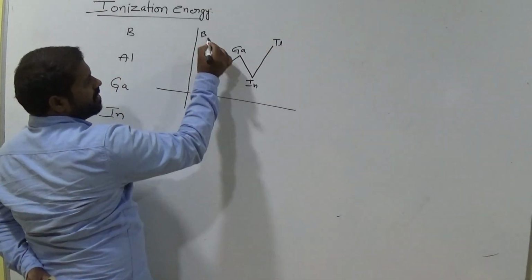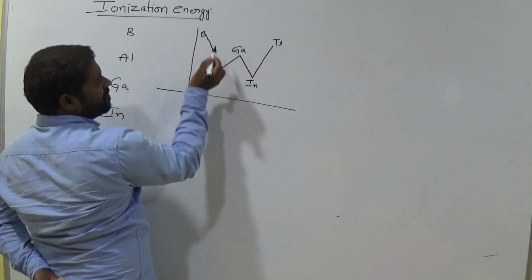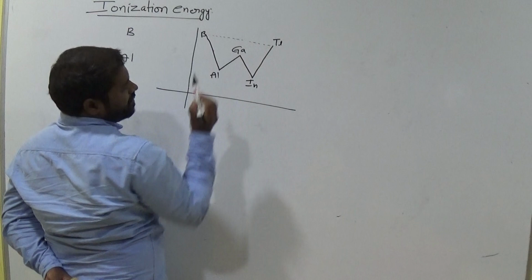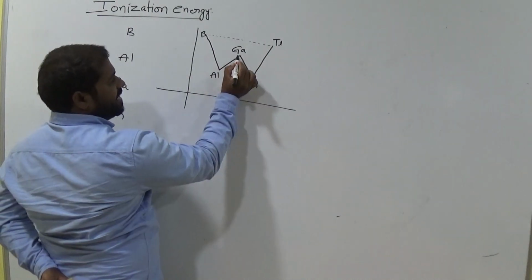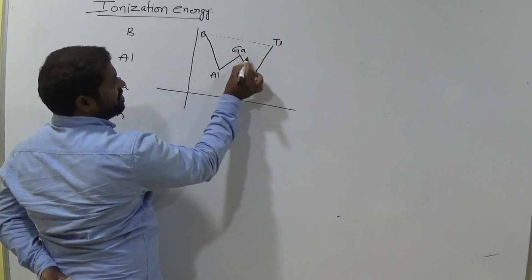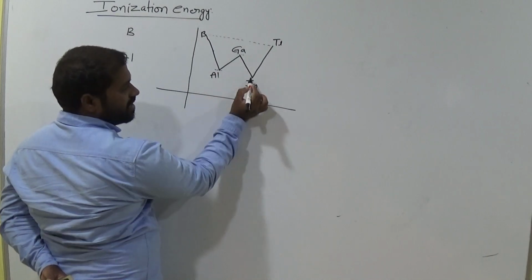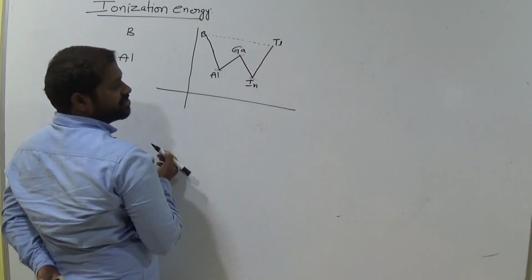Okay. Now this is the highest point. Clear? And the next position is this one, and the next priority goes to this one, and the least priority goes to this one.